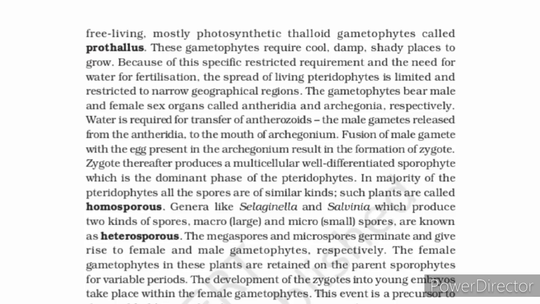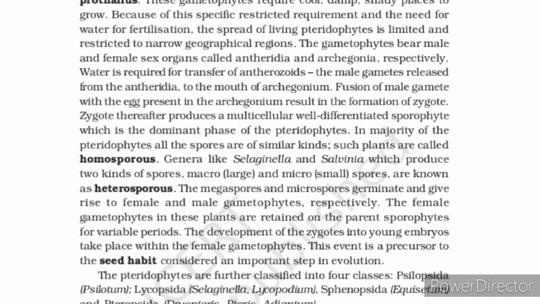The gametophytes bear male and female sex organs called antheridia and archegonia respectively. Water is required for transfer of antherozoids, the male gametes, released from the antheridia to the mouth of the archegonium, which is the female organ.